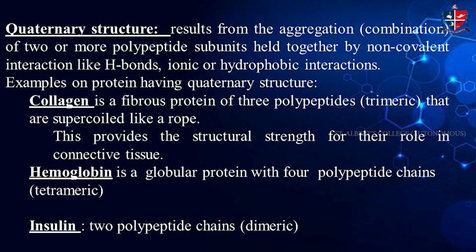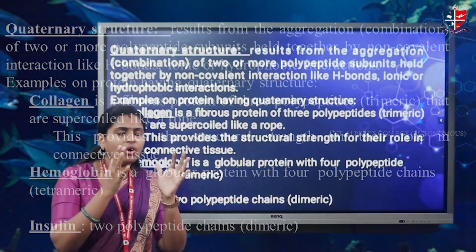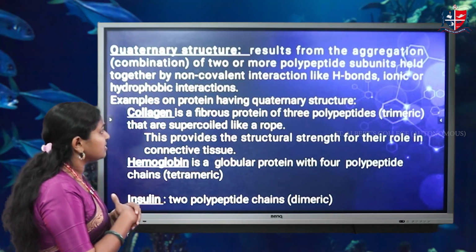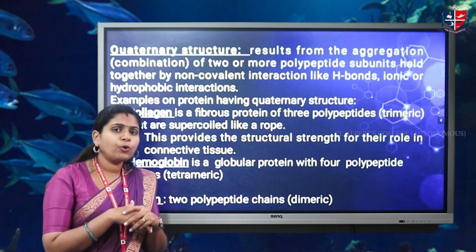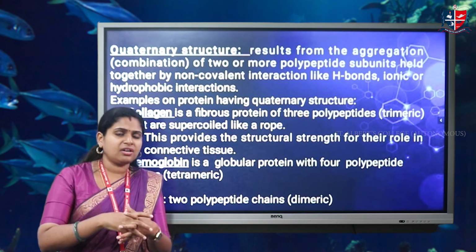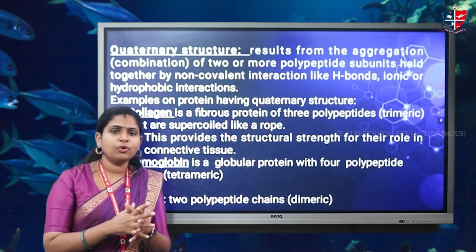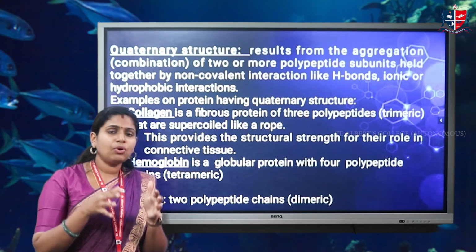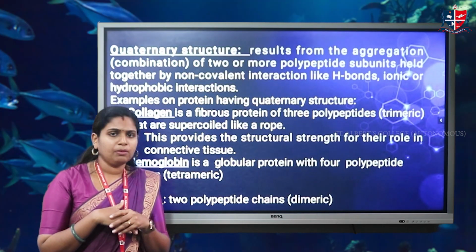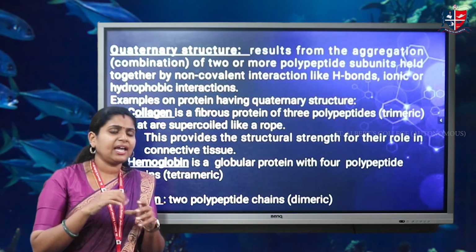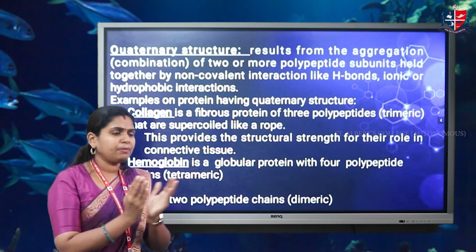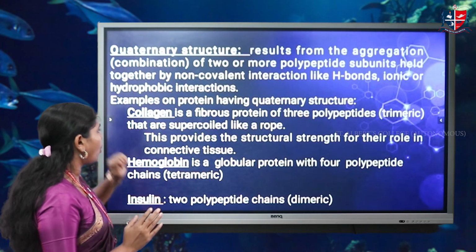And coming to the last structure, that is the quaternary structure. After the quaternary structure is formed, the protein has a particular function. Quaternary structure results from the aggregation of two or more polypeptide units. In the case of hemoglobin, which we all know is a protein found in blood, the quaternary structure contains two alpha polypeptides and two beta polypeptides. That is, there are four polypeptides here. This is the quaternary structure of hemoglobin, and these polypeptides are aggregated together for its formation.